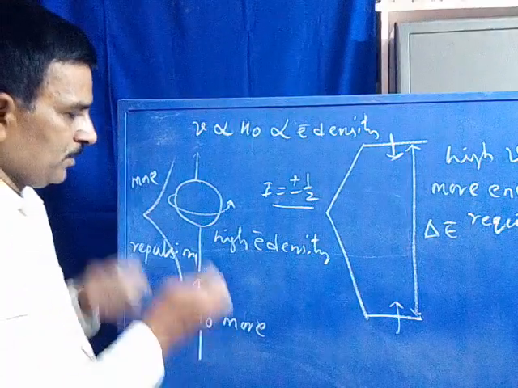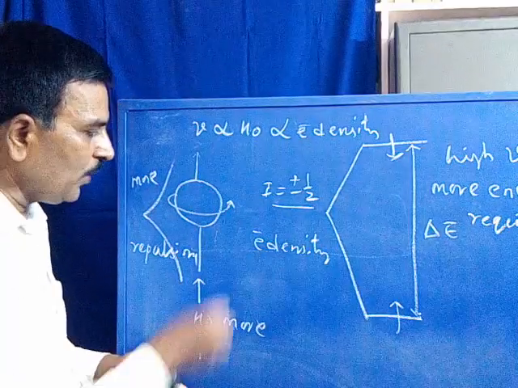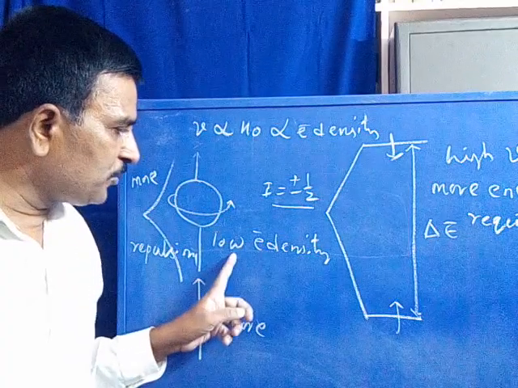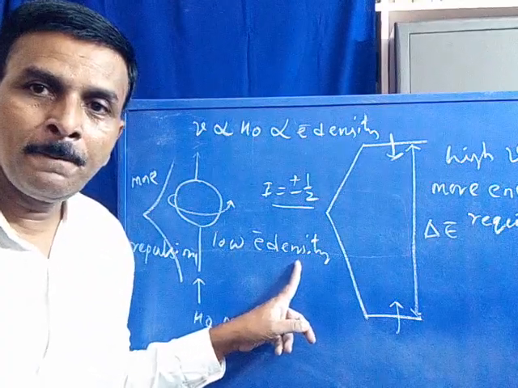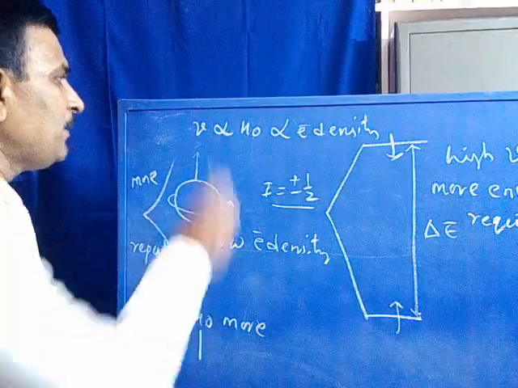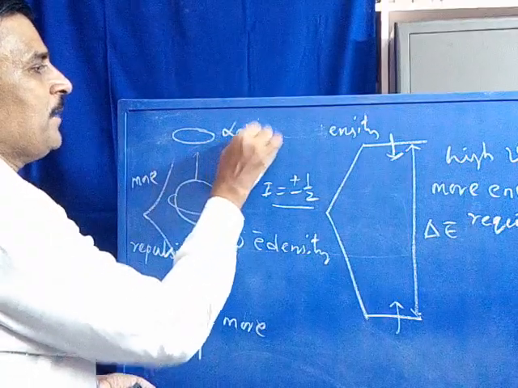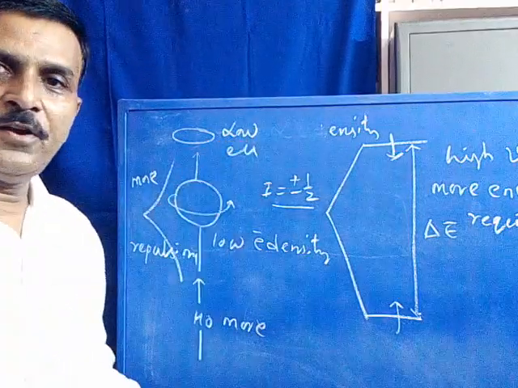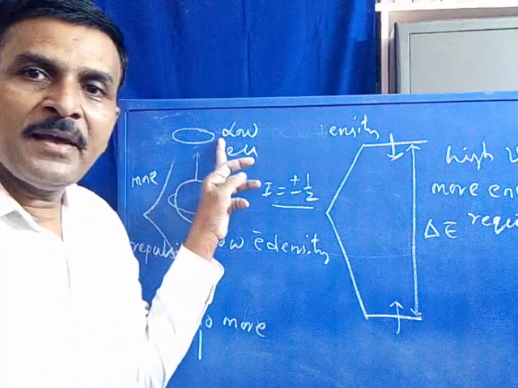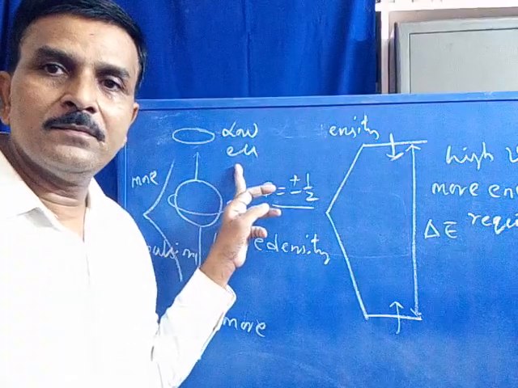Now if the nuclei has lower electron density, due to spin it produces a secondary magnetic field of low extent. Low secondary magnetic field. Are you following? If electron density is less, the secondary magnetic field produced by the spinning nuclei is also lower.